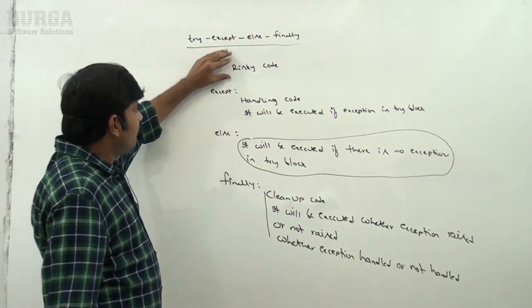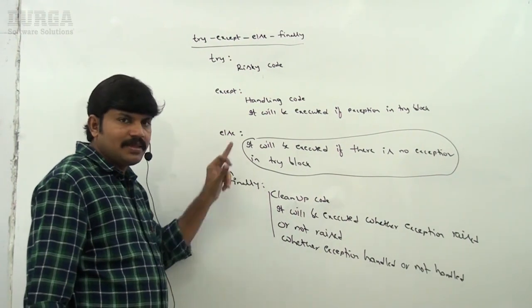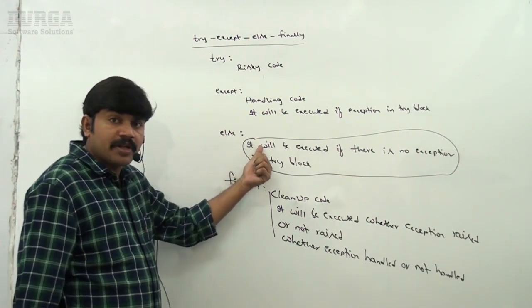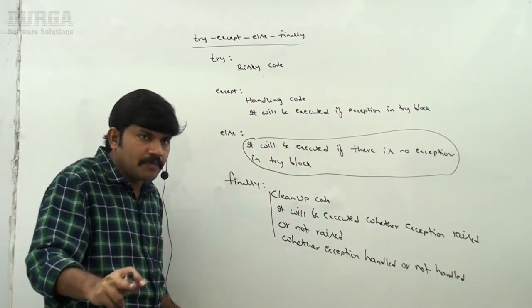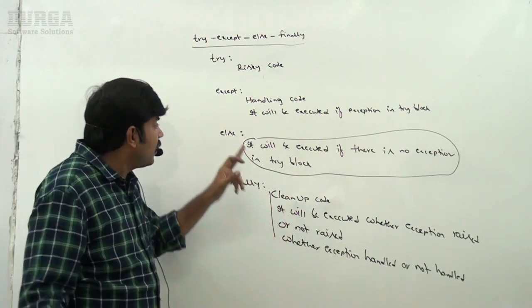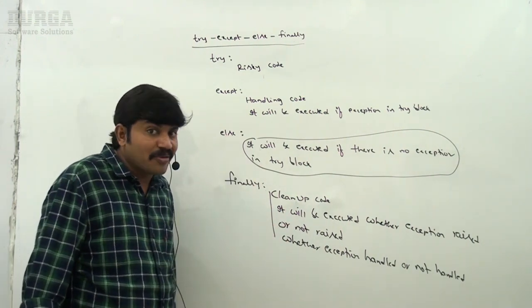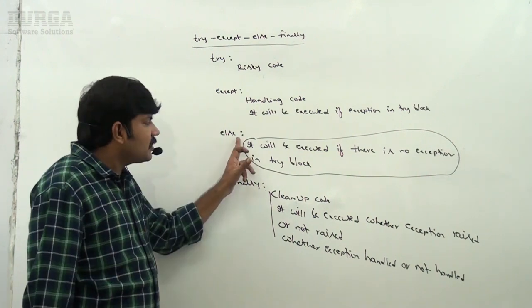But anyway, you are very much familiar with the try block, except block, and finally block. The only thing you have to be aware of, and give importance to, is this: if there is an exception inside the try block, except is going to execute. If there is no exception inside the try block, then the else block is going to execute. Remember this one. Of course, I will explain with an example, don't worry, just observe this one.